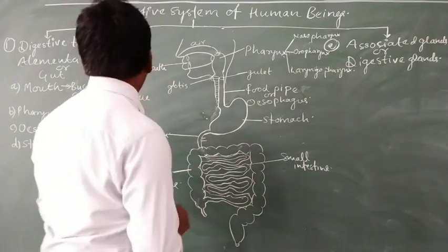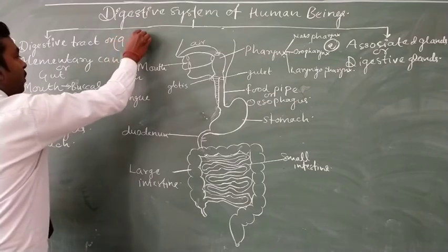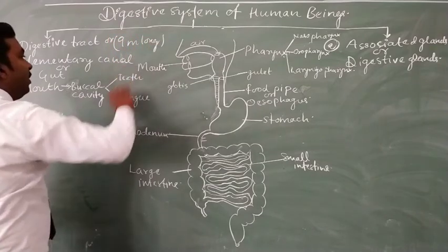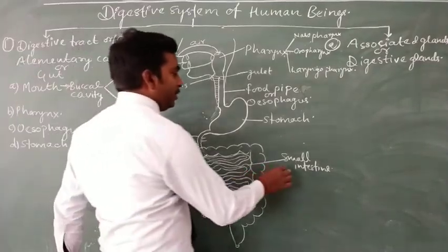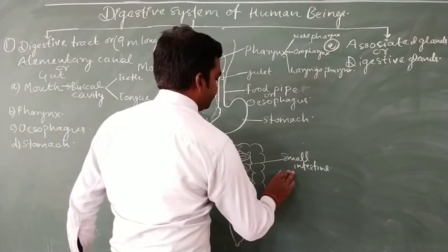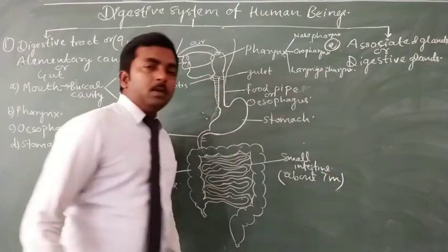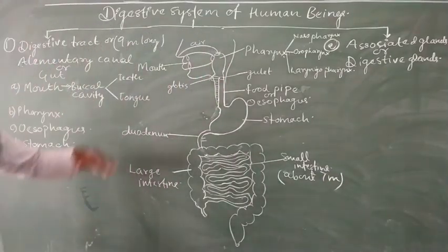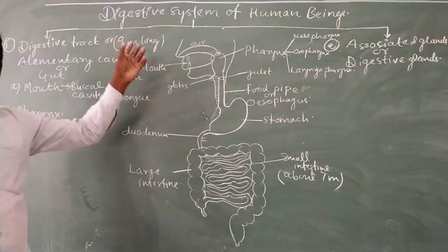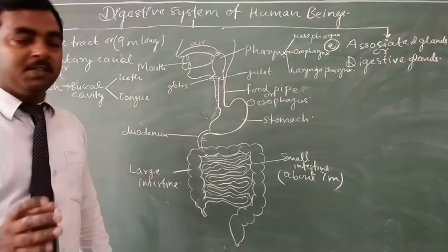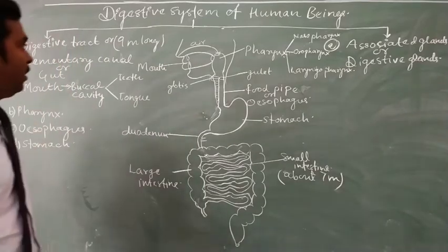The alimentary canal of human being or digestive tract is about 9 meter long, and out of 9 meter, the small intestine covers about 7 meter. Which is the largest part of our alimentary canal, so we can say that the small intestine is the longest part of our alimentary canal or gut.